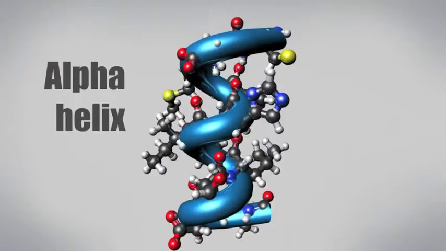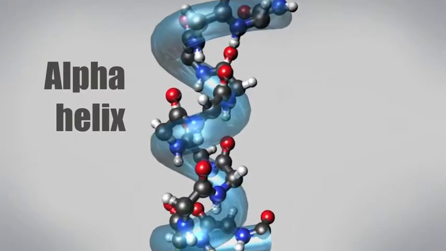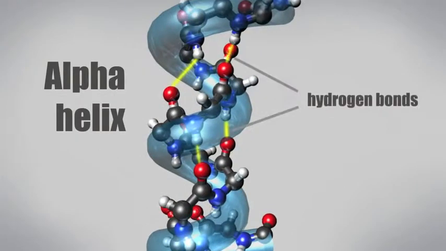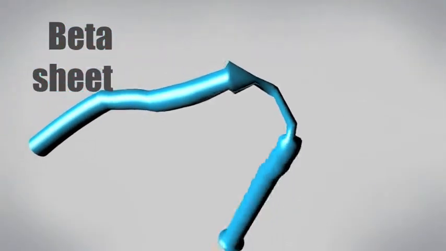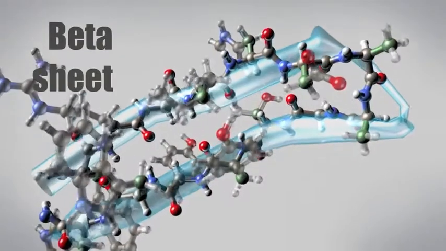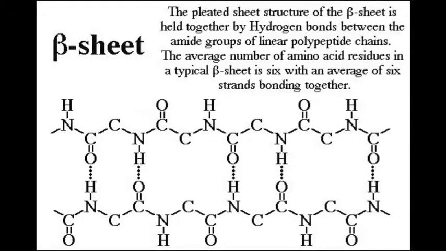In the alpha helix, hydrogen bonds form between the hydrogen atoms of the nitrogen groups in the amide bonds and the oxygen atoms in the carboxyl group of amide bonds that are 4 amino acids away in the next turn of the alpha helix. The beta sheets consist of beta strands connected bilaterally by at least 2 or 3 backbone hydrogen bonds, forming a generally twisted pleated sheet. Beta strands contain typically 3 to 10 amino acids.